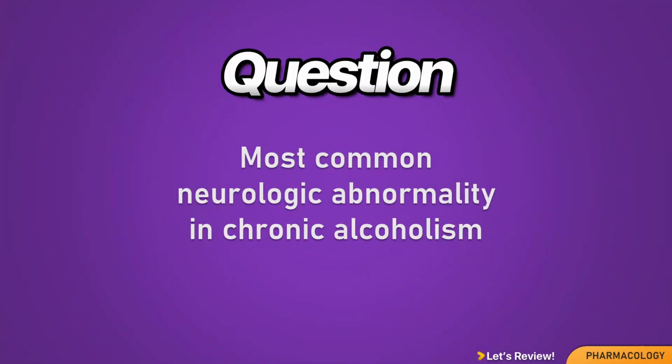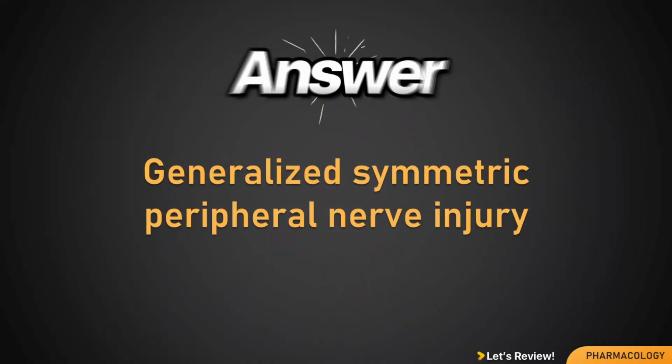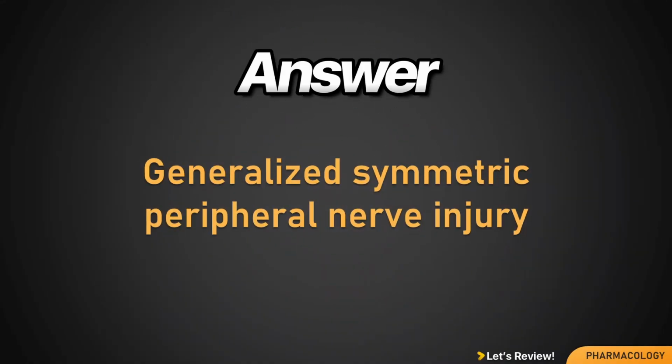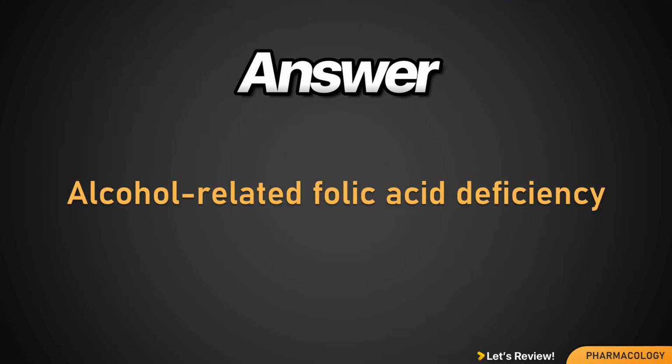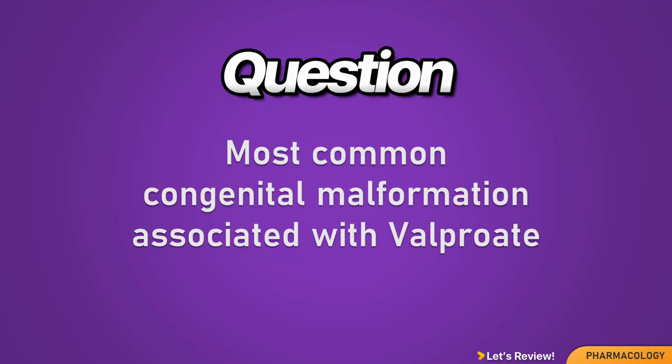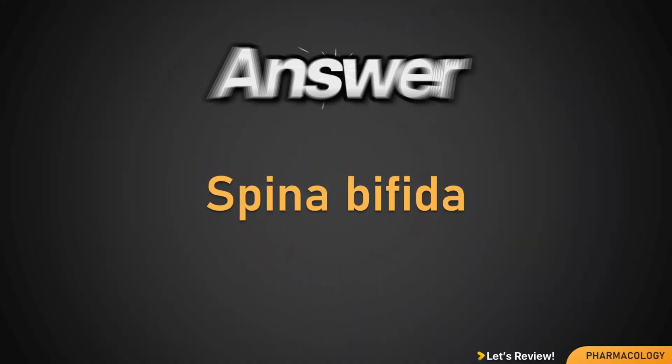Most common neurologic abnormality in chronic alcoholism. Generalized symmetric peripheral nerve injury. Most common hematologic disorder seen in chronic drinkers. Alcohol-related folic acid deficiency. Most common congenital malformation associated with valproate. Spina bifida.